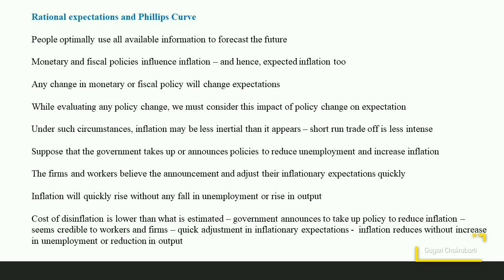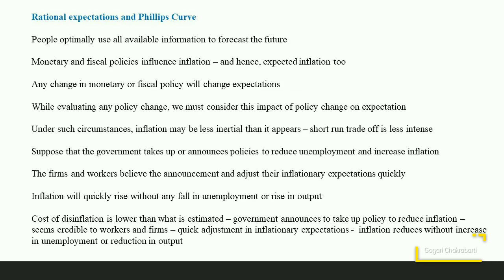In the rational expectations theory, we assume that people optimally use all the information that they have, all publicly and privately available information, including information about government policies, while forecasting the future. This school criticized the earlier models of adaptive expectations on the ground that while forming expectations, people usually take into account more available information rather than the simple past inflation rates. This new approach has significant implications for many areas of macroeconomics.